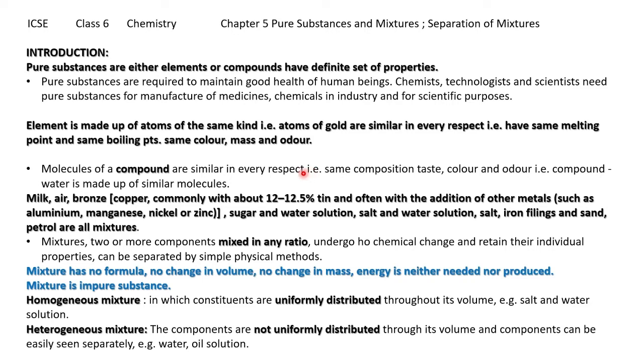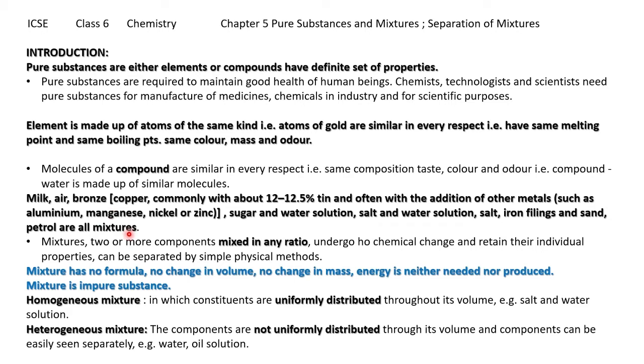Then if we say milk, air, bronze. Bronze is the composition of aluminium, manganese, nickel, zinc and tin; 12 to 12.5% tin is bronze. So milk, air, bronze, sugar and water, salt and water, salt and iron filings, petrol and petrol are all examples of mixtures.